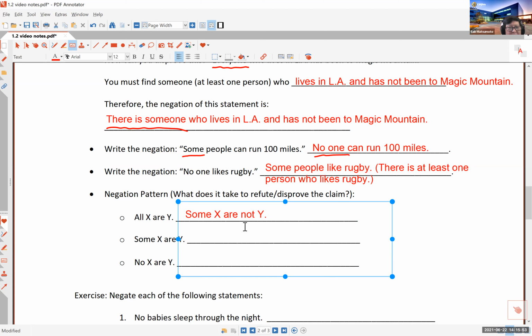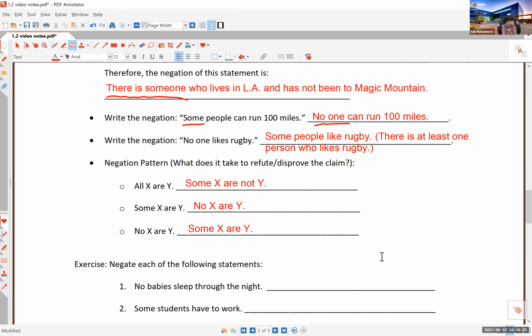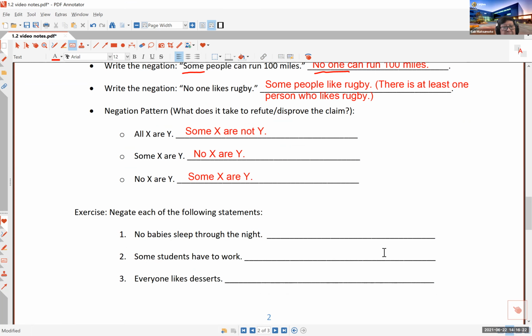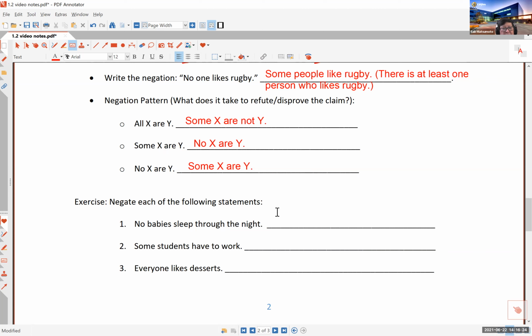How about the next one here? Some x are y. If you negate that, then what you want to say is no x are y. And then the last one: if somebody says no x are y, then you say, oh, that's not true, there is at least one. So some x are y. All right, so these are the patterns you see in negating sentences with quantifiers. Let's finish this section with 3 exercise questions.